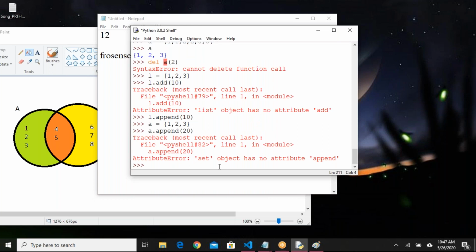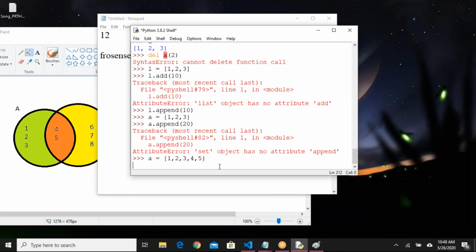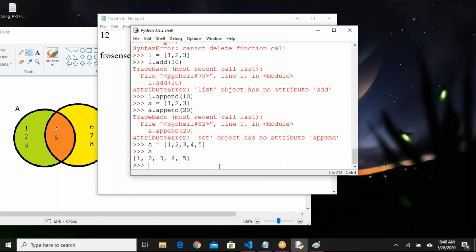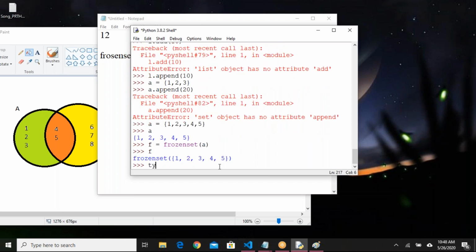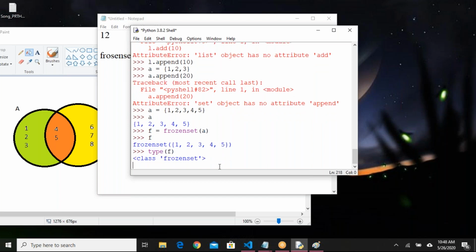For example, I have a set A equal to 1, 2, 3, 4, 5. I want to declare one frozen set: f equals frozenset of A. See here, type of f, I'll get frozenset.